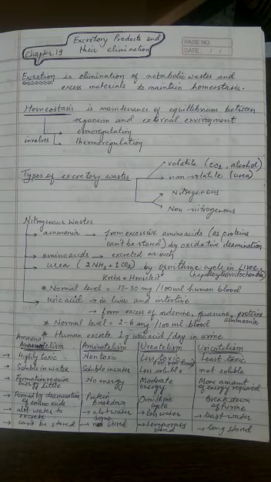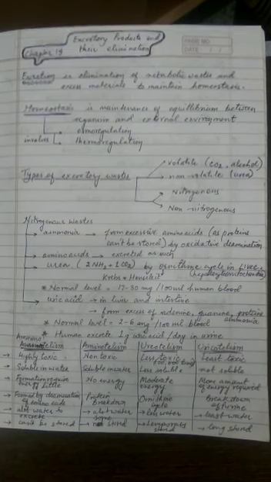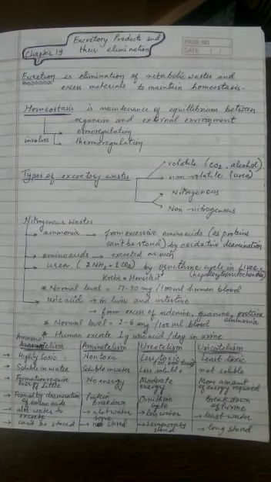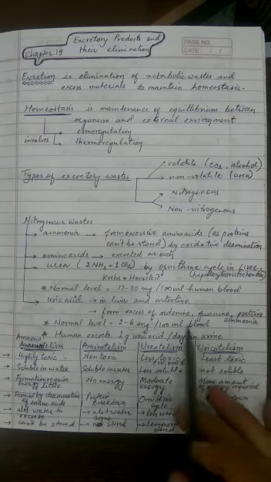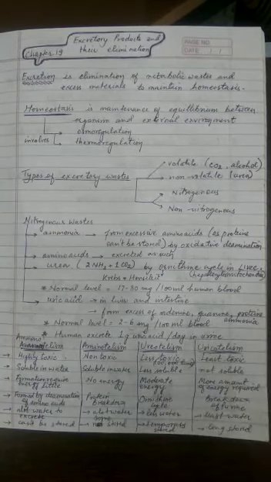And examples I think you all are very well aware of, because in the junior classes you have learned that uric acid is released by, for example, birds, snakes, lizards. So reptiles as well as the aves, birds, are able to release it. Remember, there are some exceptional organisms also. For example, we know spiders. Spiders are able to excrete adenine as well as guanine straight away. So they do not convert them into uric acid. They straight away are able to release adenine and guanine.